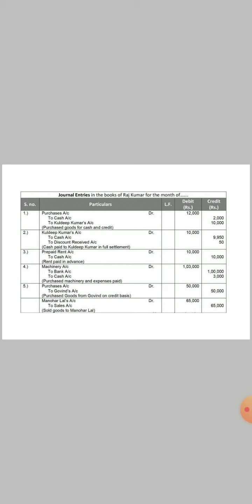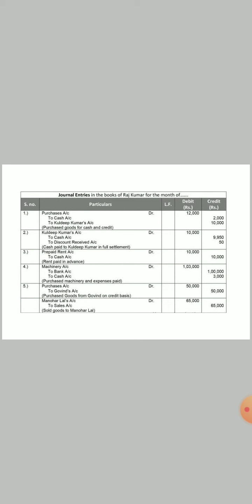For the next transaction, that is rent paid in advance, we will write prepaid rent account debit to cash account. Next, machinery purchase and spent on carriage and installation. Machinery will be debited by full 1,03,000. Both the carriage as well as the installation will be added to machinery account. The amount that we have paid through check will be credited to bank account, and for the cash transaction we will credit cash account.